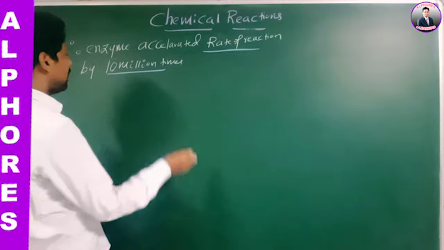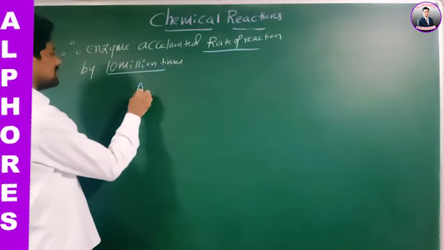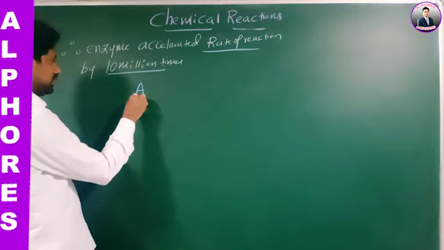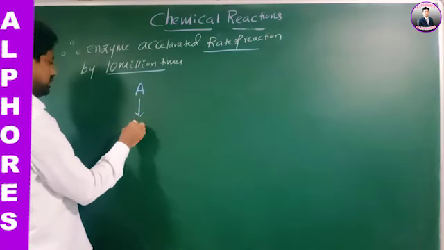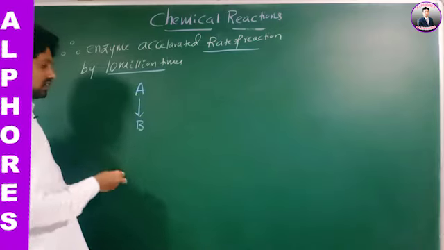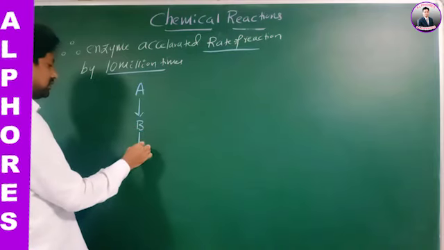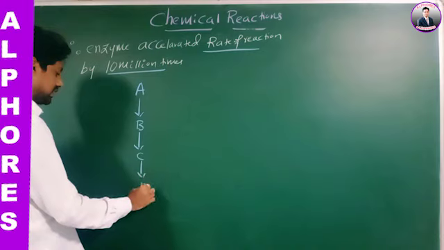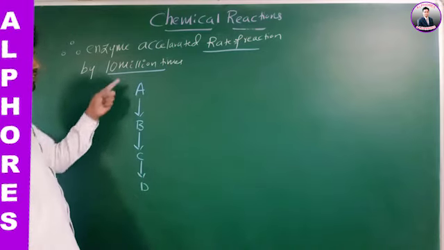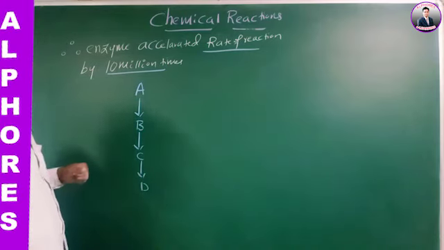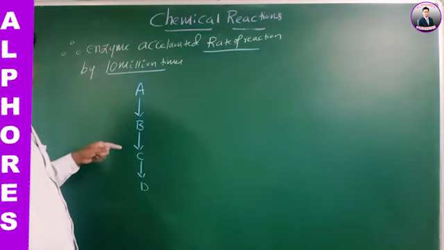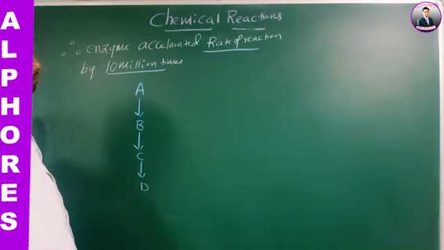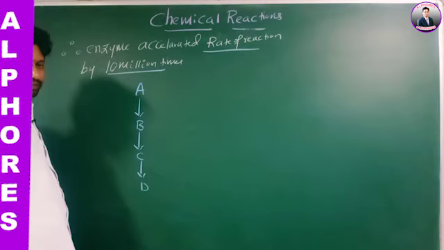Okay, now see here, sir, A is a substrate converted into B. This B is again converted into C, and C again converted into D. This is a multi-step chemical reaction. Yes or no? Many steps are involved.